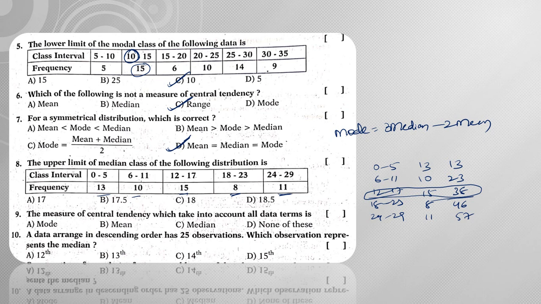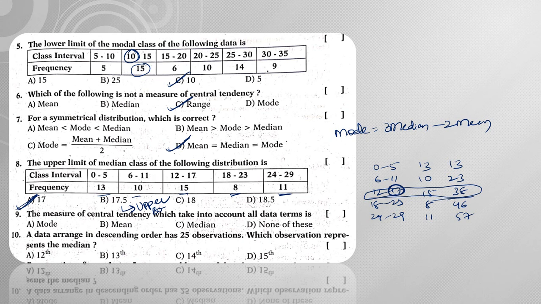Now what is he asking? Upper limit. If you consider the upper limit, it is nothing but 17. So what is the upper limit here? The upper limit is 17. If you ask about the upper boundary, it would be 17.5, right?